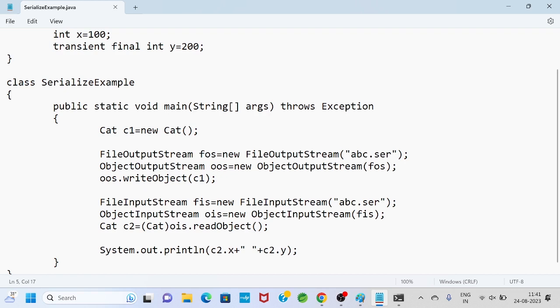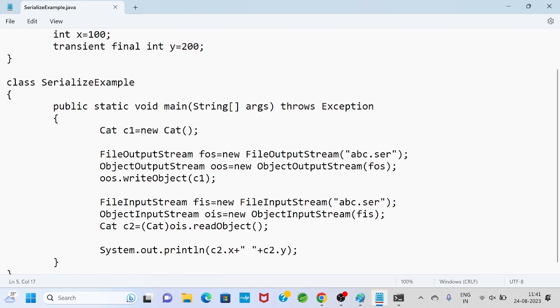But suppose we have three properties: one is a string type variable, and two are int type variables. I want to customize: I will send two variables to the file, and one variable I don't want to save. That is called customization. So if I want to perform serialization in a customized way, that is externalization. The main advantage of externalization is only customizing.